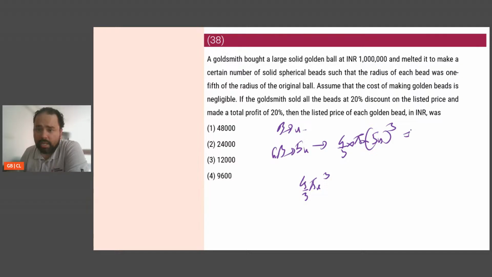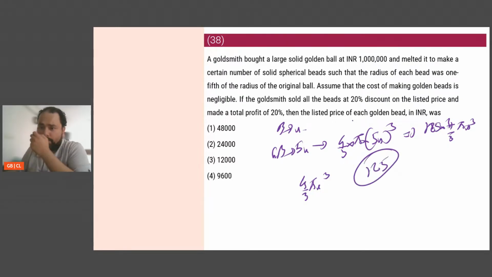So how many such will I need? This is 125 into 4/3 pi r. So basically there are 125 balls. If you look at this, the original volume was 125 into 4/3 pi r cube and each bead is 4/3 pi r cube. So I will need 125 beads. Okay. If I need 125 beads, what is it that I am getting?